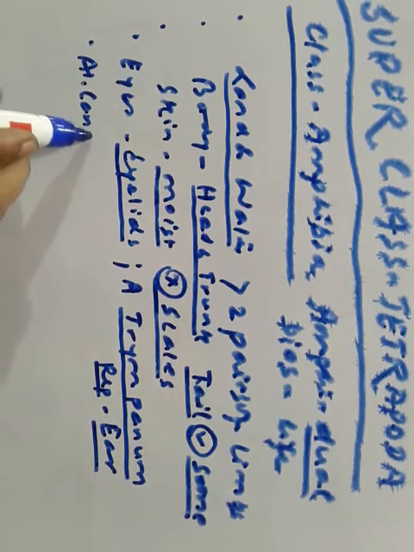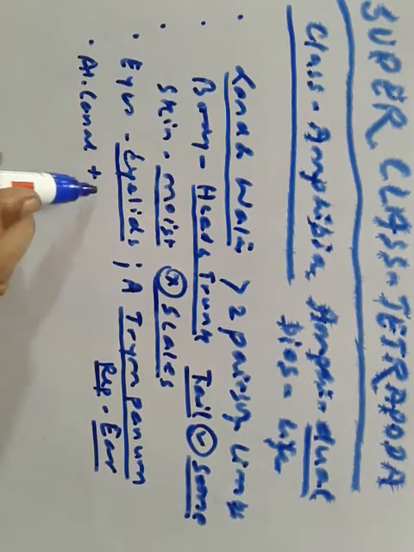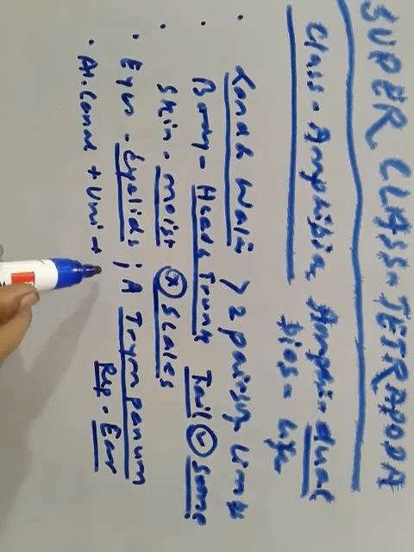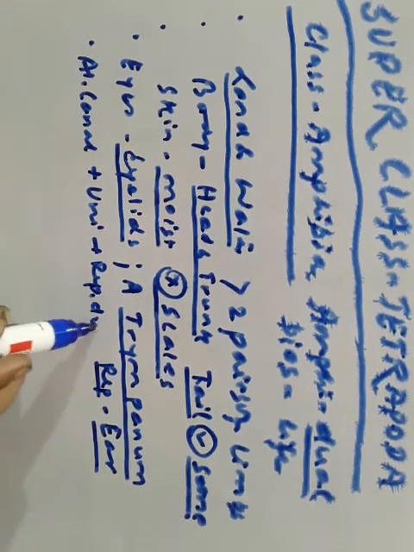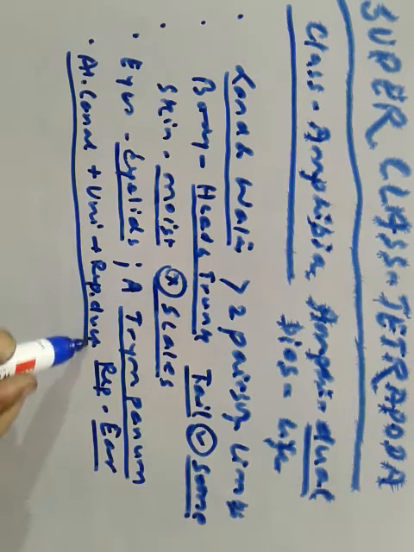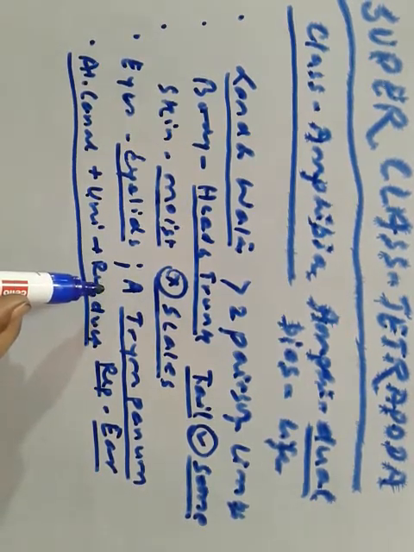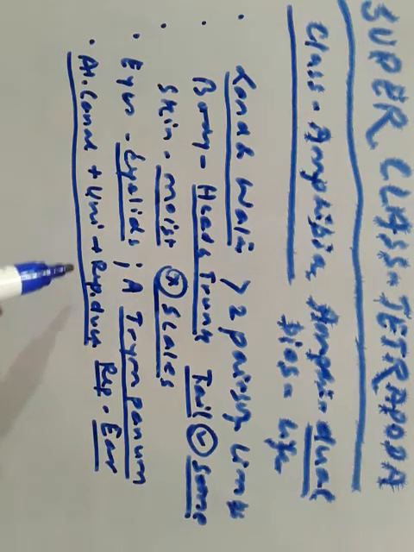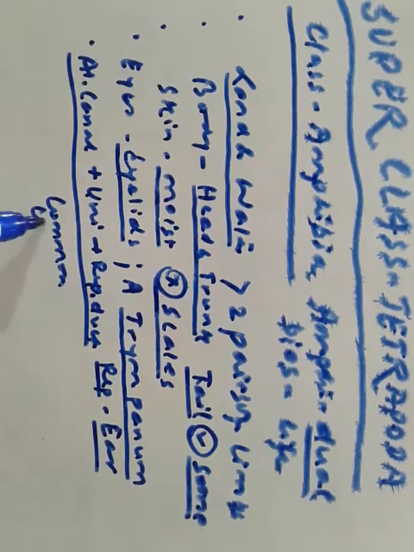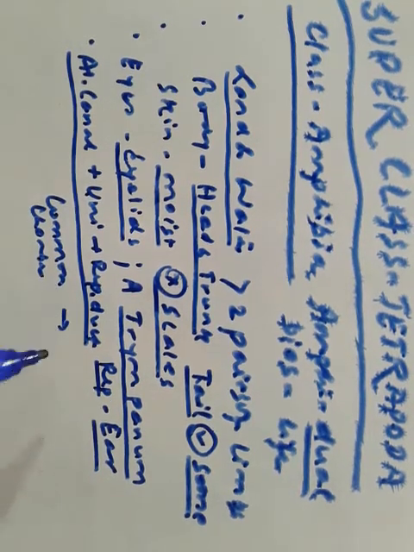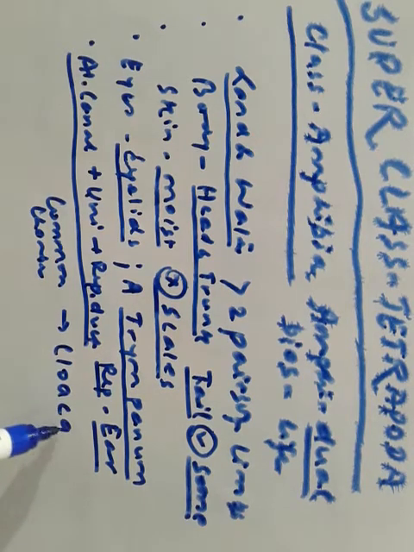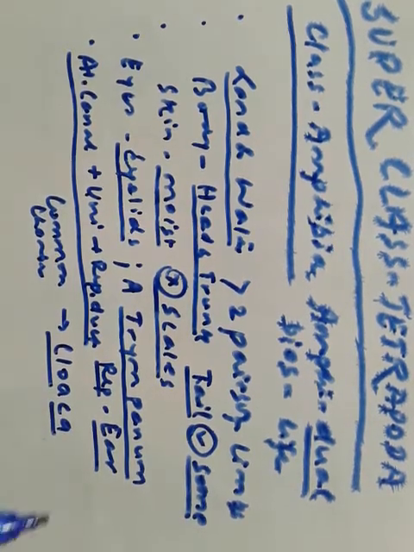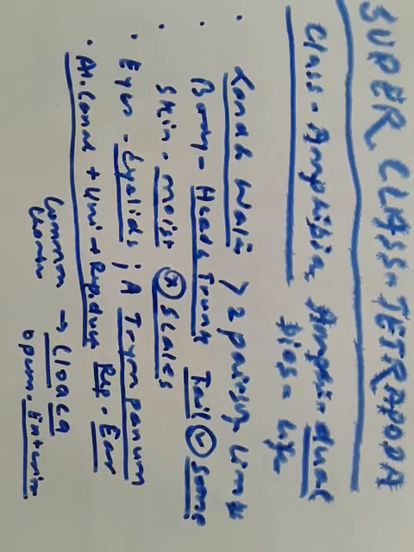Alimentary canal, urinary and reproductive duct: they open into a common chamber, which is called cloaca. And the cloaca opens to the exterior.